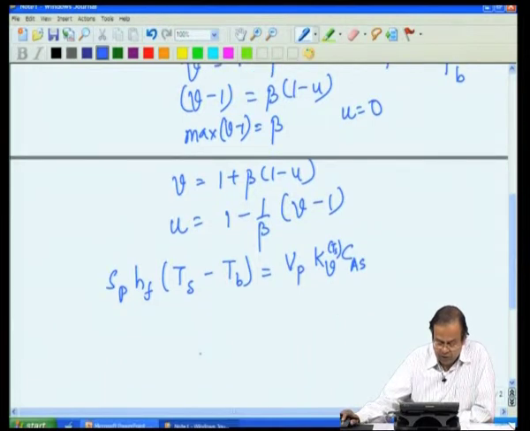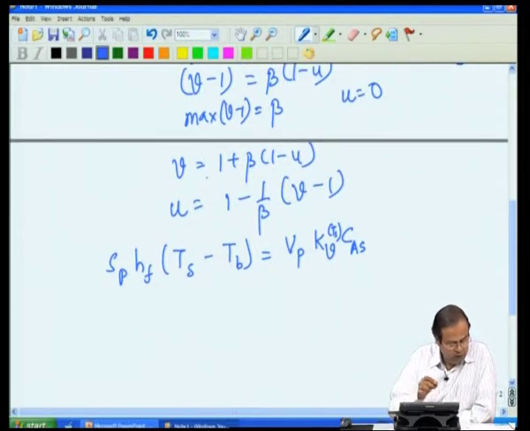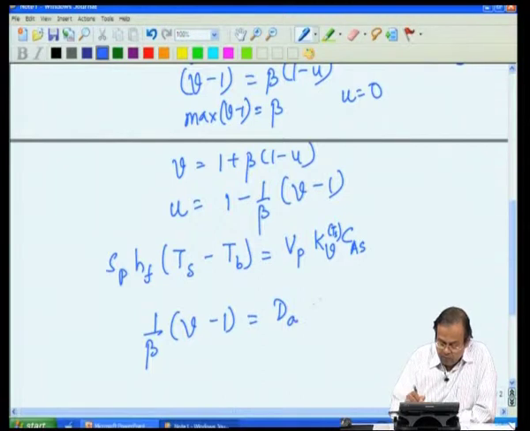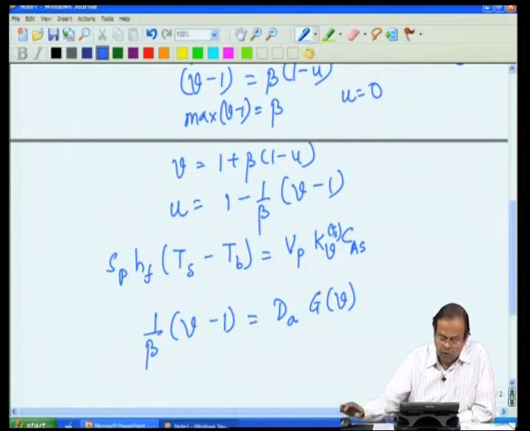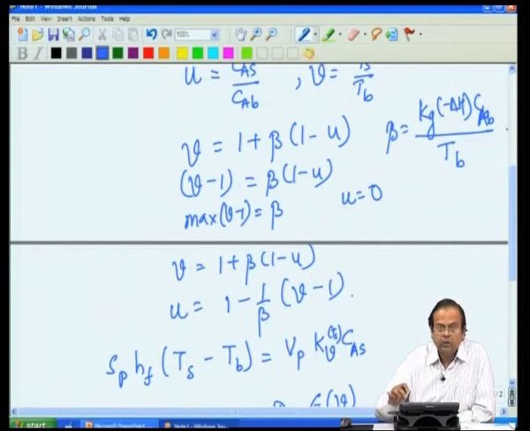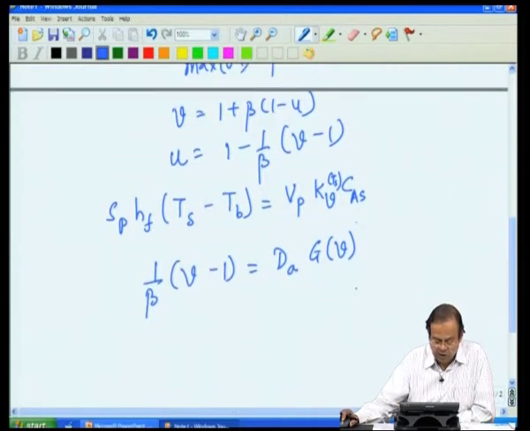If we do all this rearrangement by taking u, V and so on, we will get 1 by beta into V minus 1 equal to Damkohler number Da into g of V. What is the Damkohler number? Beta is what we have already defined; it is a measure of temperature increase.